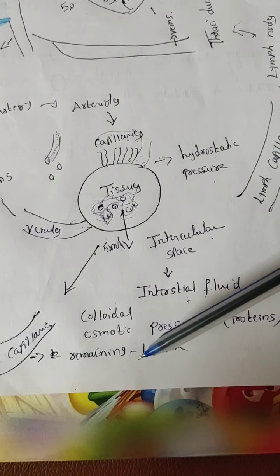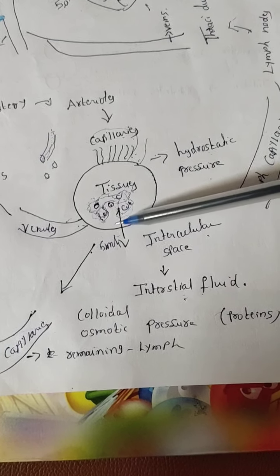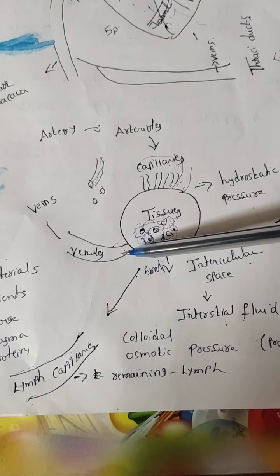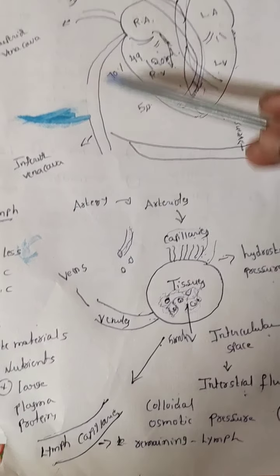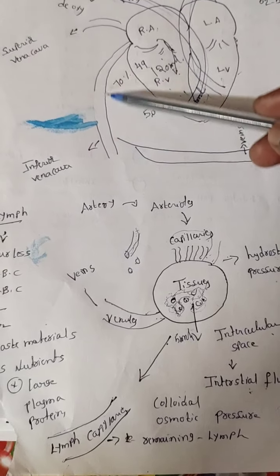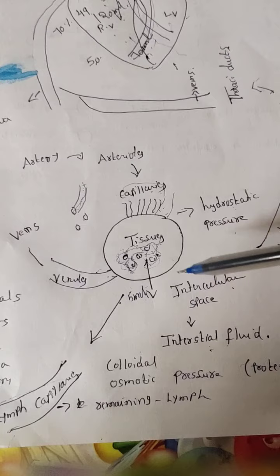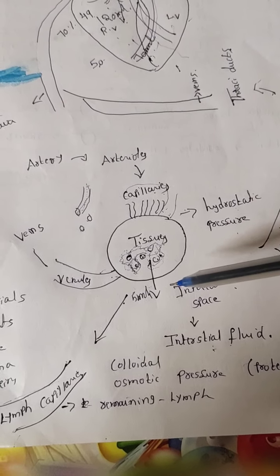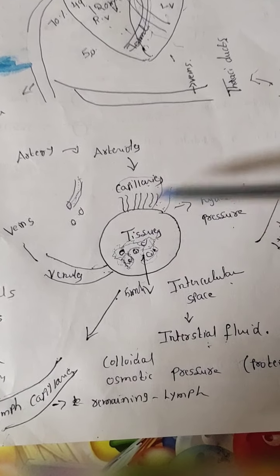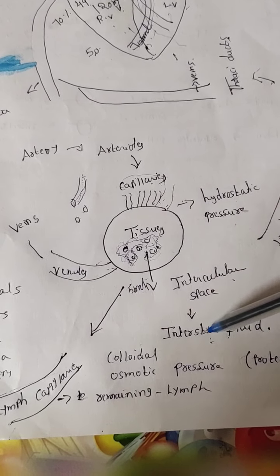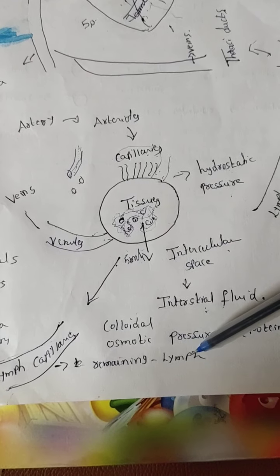Due to this colloidal osmotic pressure, a small amount of interstitial fluid enters the venules and veins, which are connected to the inferior vena cava or superior vena cava, and then enter the right atria. Of the 10 ml, 5 ml enters the venules. How much remains? 5 ml. The remaining interstitial fluid is known as lymph.